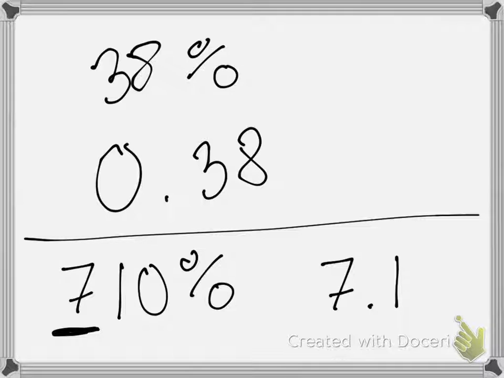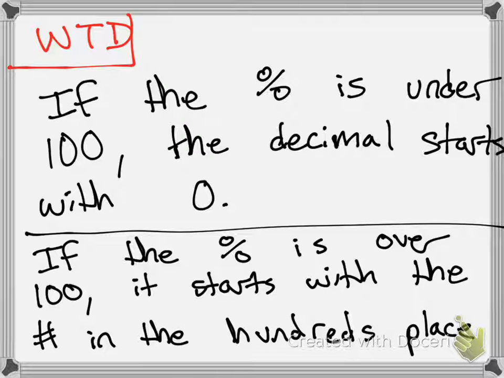This will really, really help you on your math test. Or not test, it'll help you on your homework. And yes, you'll eventually have a test. So it'll really, really help you. Write this down. If the percent is under 100, the decimal starts with a 0. If the percent is over 100, it starts with the number in the hundreds place. Actually, it always starts with the number in the hundreds place.